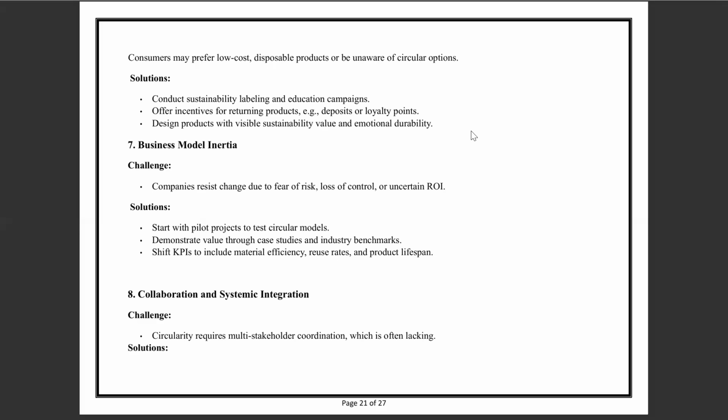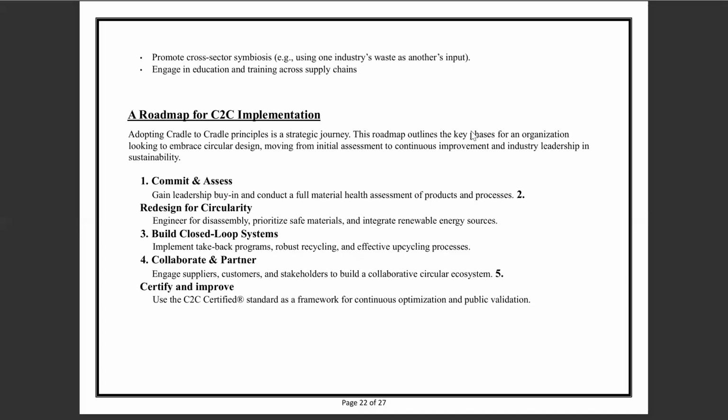And the eighth point to be noted is collaboration and systematic integration, which challenges circularity, requires multi-stakeholder coordination, which is often lacking. The solution to this problem is to promote cross-sector symbiosis, using one industry's waste as another's inputs, and engage in education and training across the supply chain.